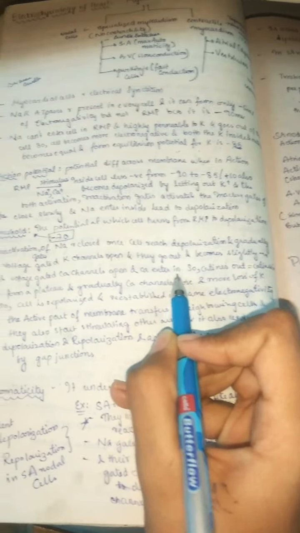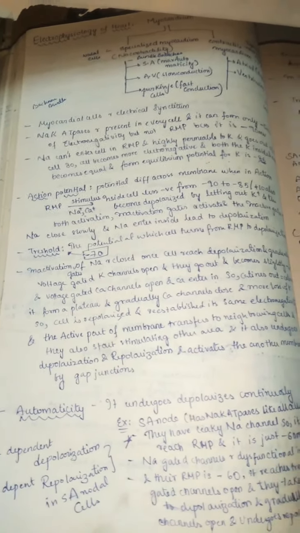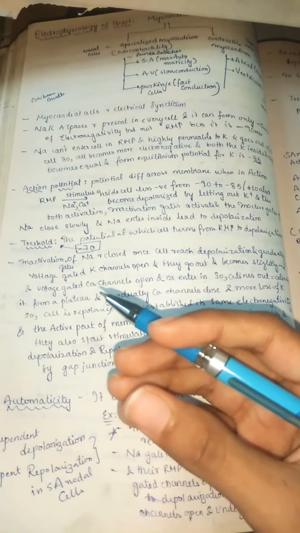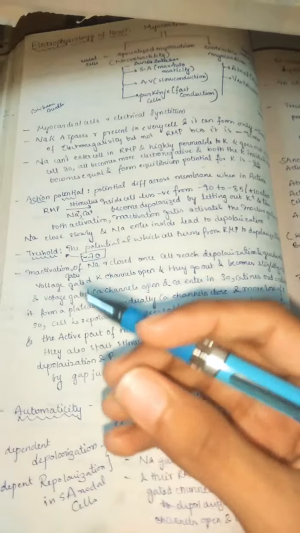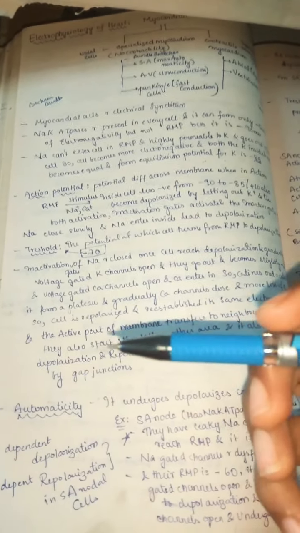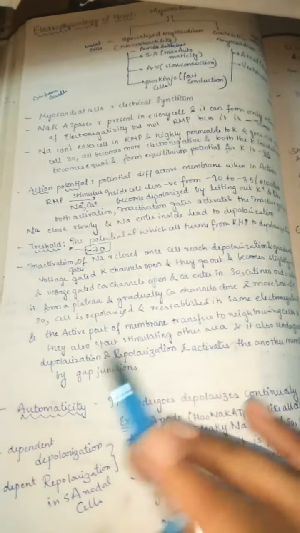So the cations going out are equal to the cations coming in, forming a plateau. Exactly how the plateau forms in cardiac muscle is that the amount of potassium going out becomes equal to the amount of calcium coming in. As calcium is coming in and potassium is going out, equal amounts of positive charges are coming in and going out. So you can understand they become equal, and they form the plateau stage.